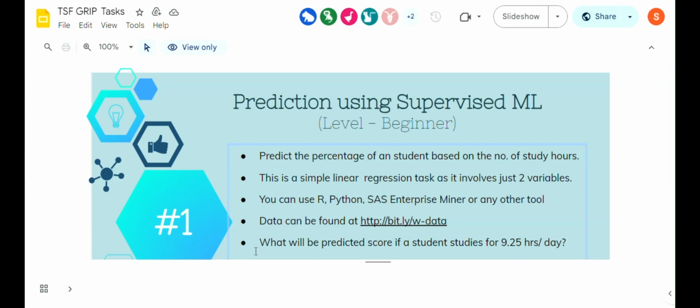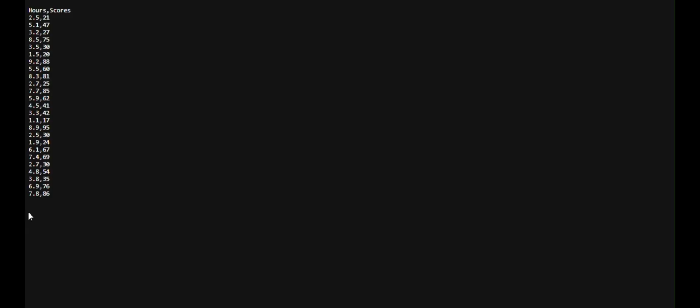Now here we also need to predict what will be the score or the percentage of the student if he studies for 9.25 hours. So here we see that we have many other values, say 7.8 hours, 8.9 hours, and the corresponding score, but we don't have a score corresponding to 9.25 hours spent by the student. So we need to predict it using the machine learning model that we build. So that is what should be predicted at the end of this project.